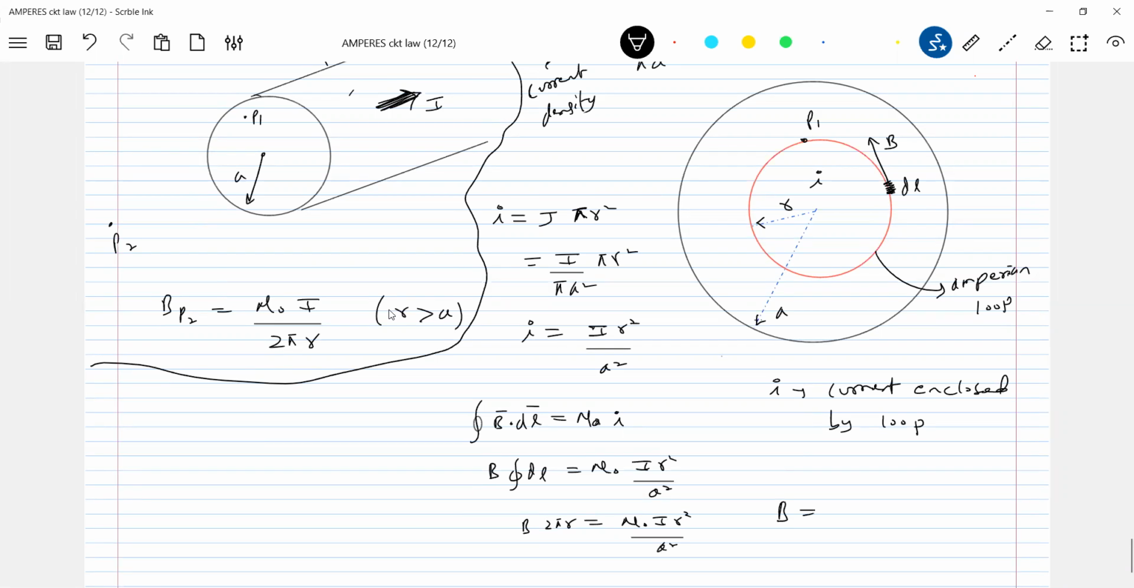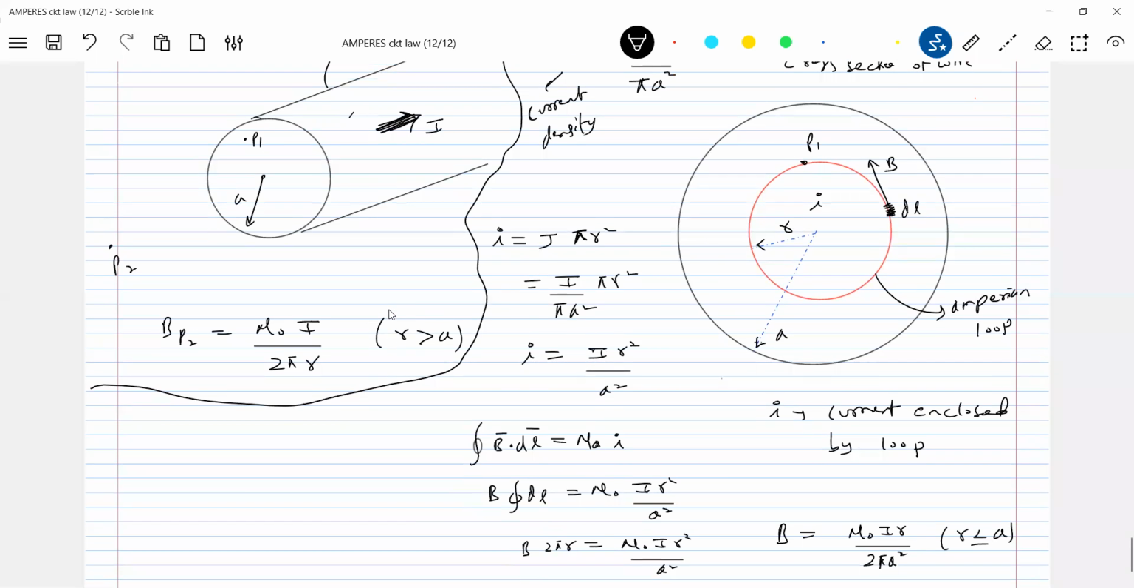So how much B will be? One r will get cancelled. So B equals mu naught I r by 2 pi a square. And this is strictly applicable for r less than or equal to a.